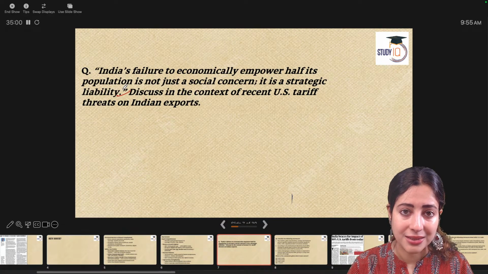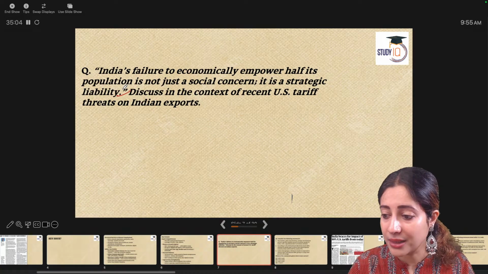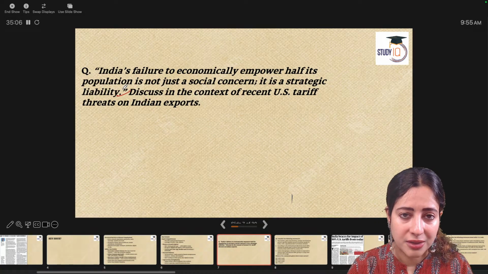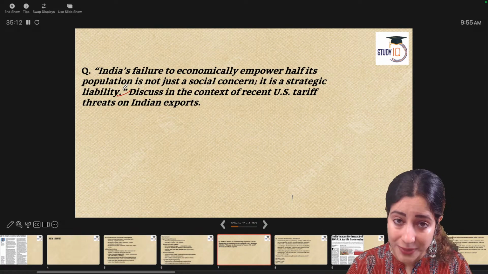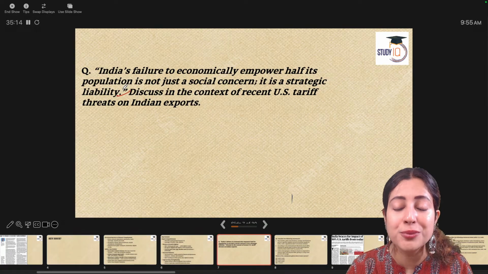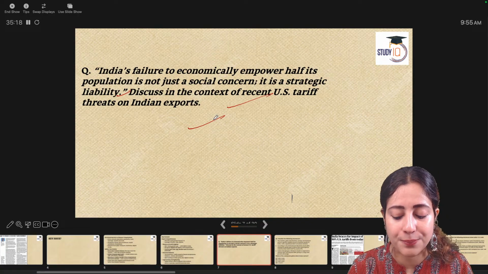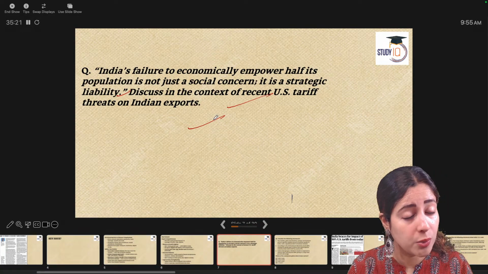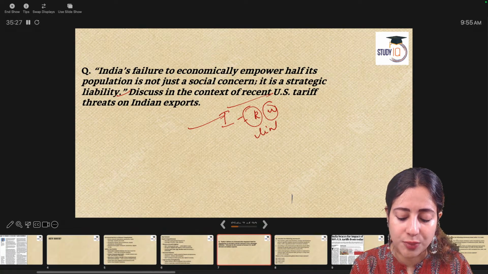Strategic because yes, today India is experiencing the tariff war against the US. India knows China is not a reliable friend. So we have those strategic challenges in front of us. It's a duty, a responsibility today. So please discuss this: how can we promote more women in the workforce in the context of recent US-imposed tariffs? Always start your answer with an introduction where you explain the keywords in one line and then create a link between the keywords.